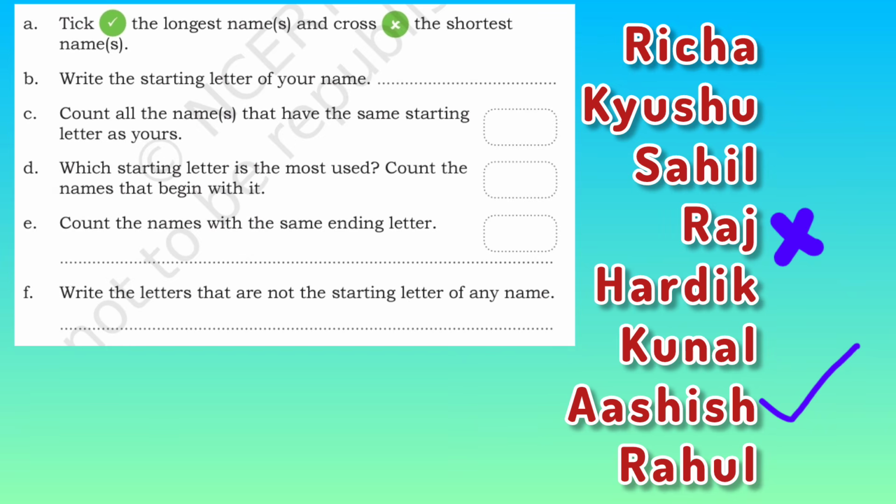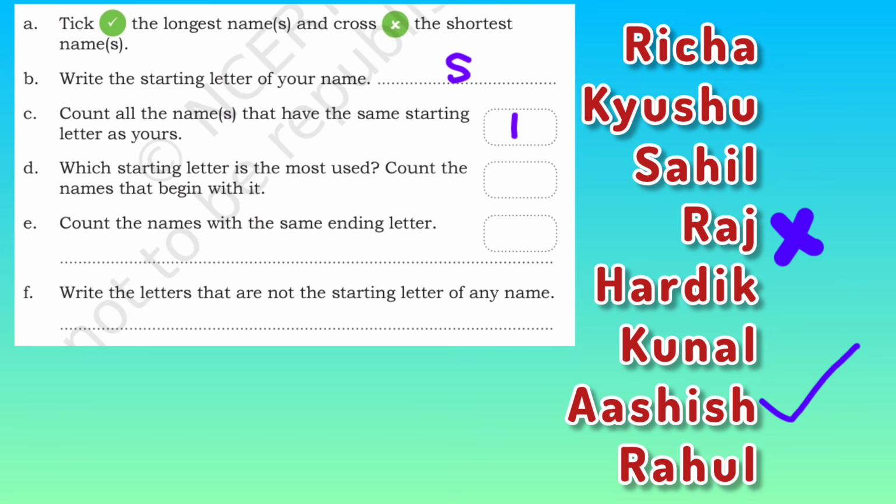Write the starting letter of your name. Let's imagine my name is Sarah. So S is the starting letter of my name. Count all the names that have the same starting letter as yours. Let's check S. Shahil. Only Shahil is the only name that starts with S. So that's only one name. Which starting letter is the most used? Count the names that begin with it.